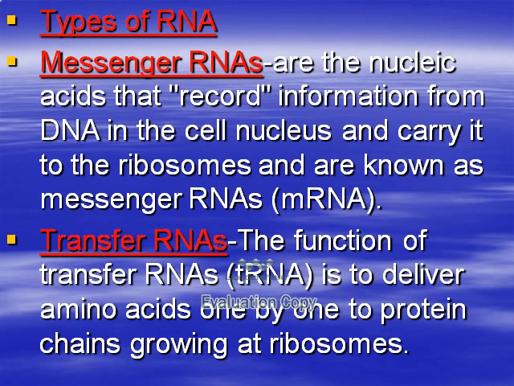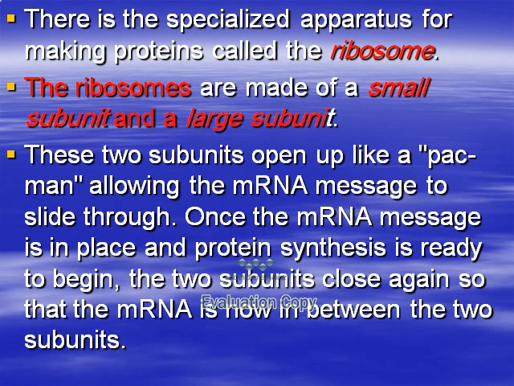The function of transfer RNA is to deliver or bring amino acids one by one to the protein chain growing at the apparatus used for synthesis of protein, called the ribosome. The special apparatus for making protein is called the ribosome. Ribosomes are made of two subunits, a small subunit and a large subunit.